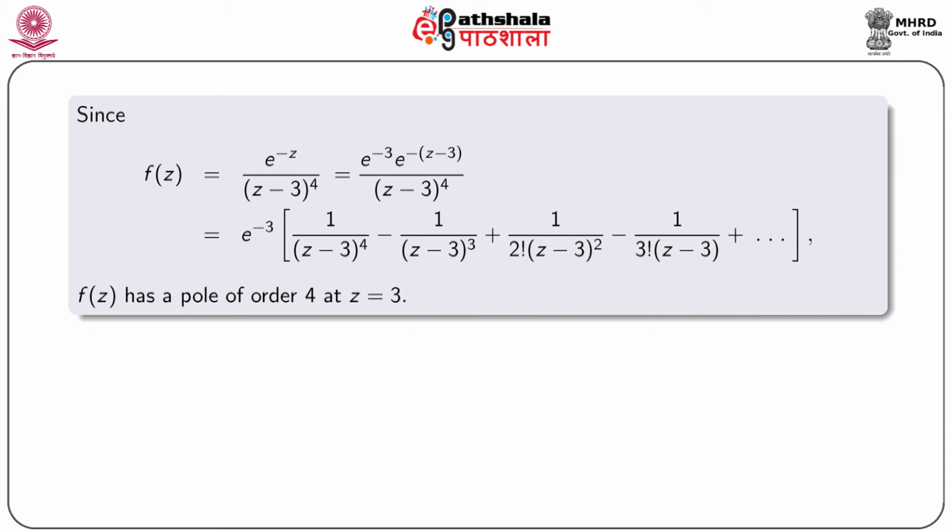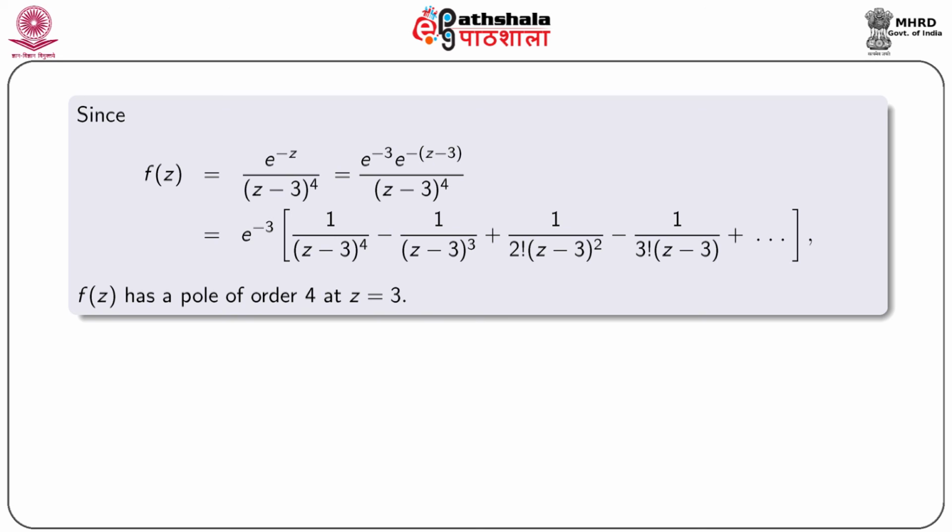Since f(z) = e^(-3) e^(-(z - 3))/(z - 3)^4, that is equal to e^(-3) times [1/(z - 3)^4 - 1/(z - 3)^3 + 1/(2!(z - 3)^2) - 1/(3!(z - 3)) + etc.].